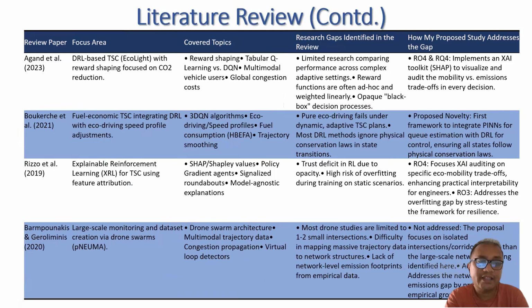In the 8th paper, we can see that it developed a large-scale monitoring data set from a drone swarm, and they use multimodal trajectory data. The problem that is not addressed in this paper is that it does not focus on an isolated intersection or corridor; rather, a large-scale network was used here. So I can specifically concentrate on a small network, which can give a different type of result. This paper used a drone swarm architecture and multimodal trajectory data.